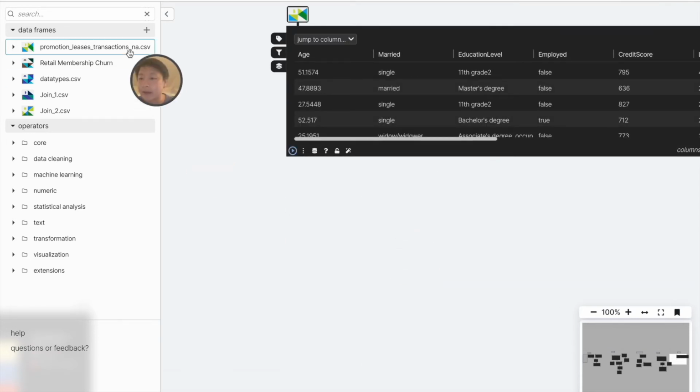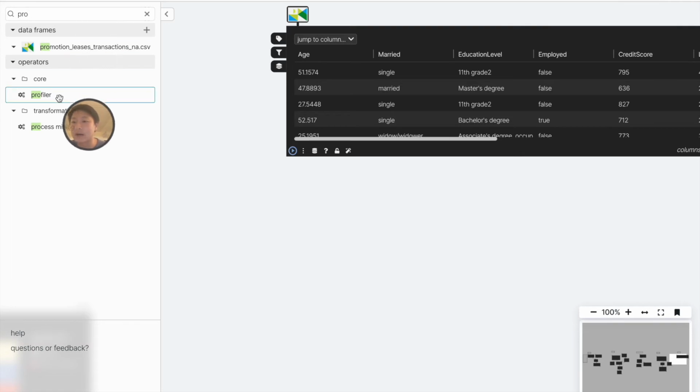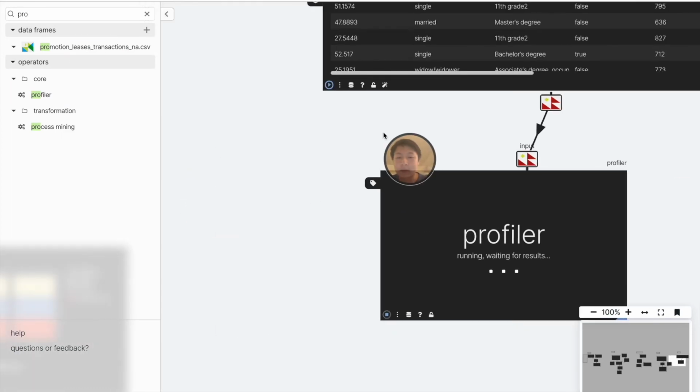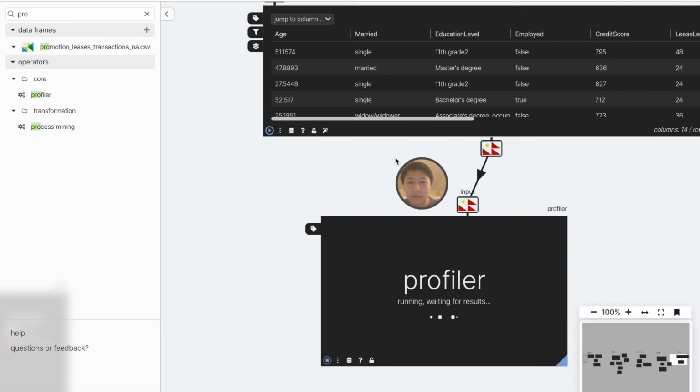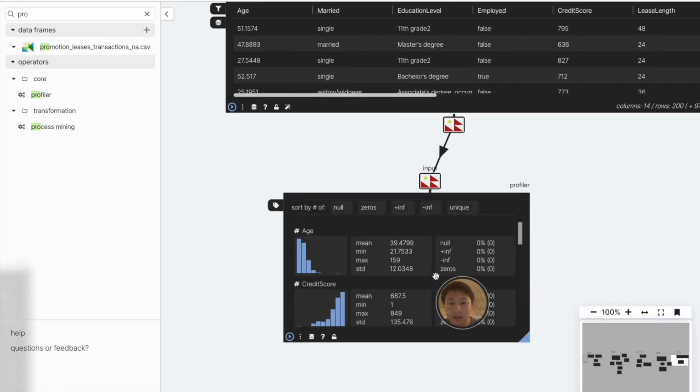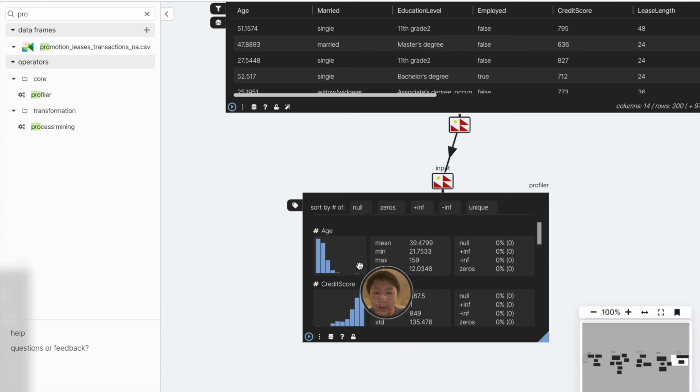We can also profile across the entire data set, and we should do this on almost every exercise, and say, let's take a look at all of the variables and make sure that the range of values all make sense. So for instance, for age, we were earlier saying that it made sense. We actually see that there is some observation where the age was 159. Probably would want to check that out.